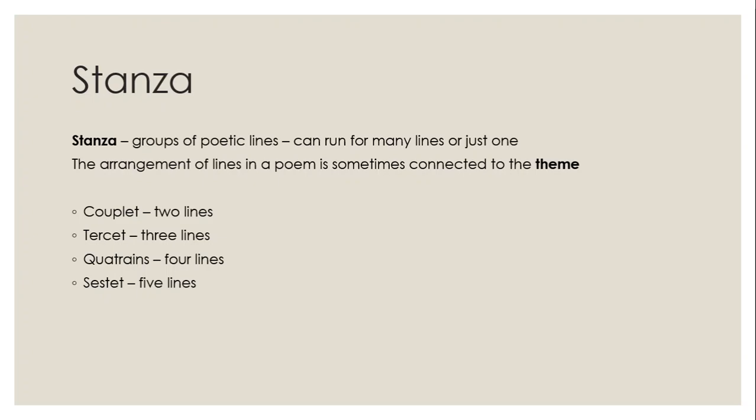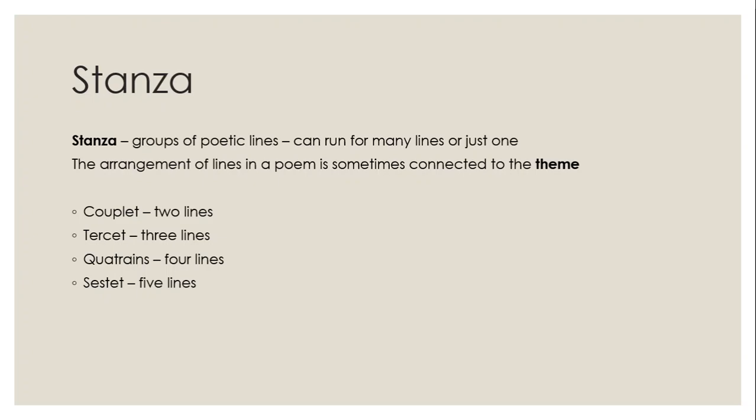The arrangement of lines in a poem is sometimes connected to the theme. So you might see a poem that's structured kind of weird, where you might have 1 or 2 words and then another 1 or 2 words, and it's not really a line. And that has something to do with the theme. It makes you go slower as you talk. So anyway, we'll look at some of that.